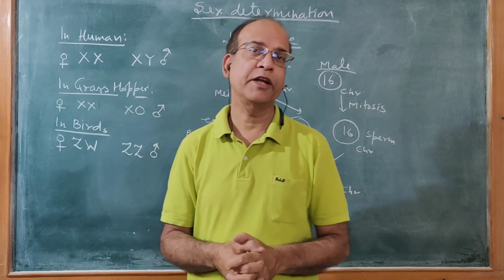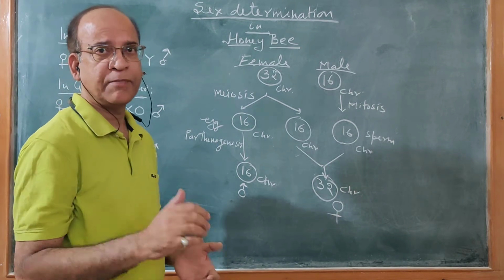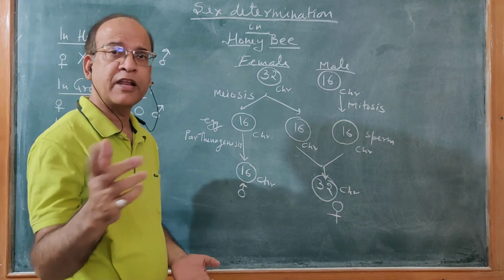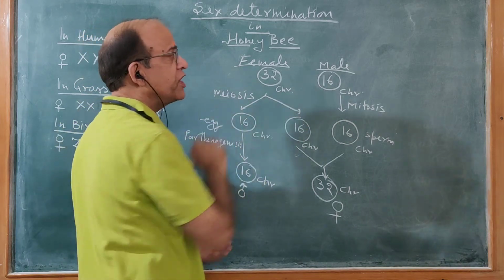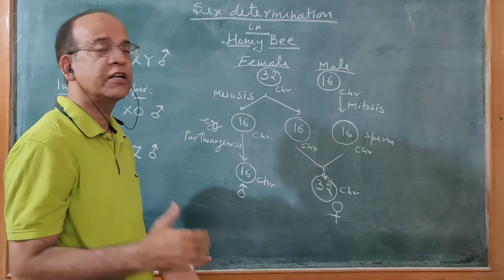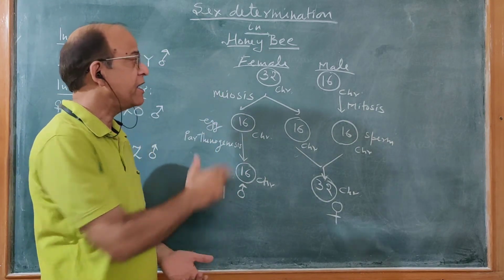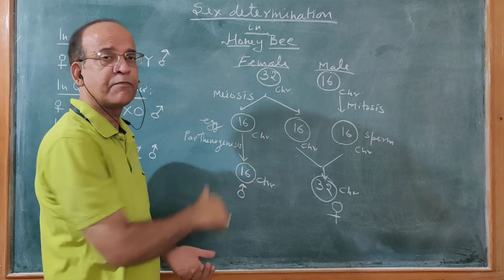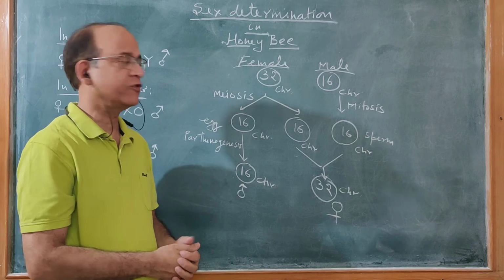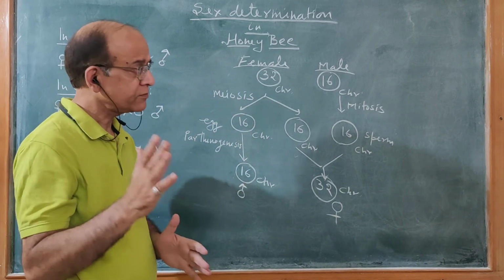Now see, how does it happen? A female is diploid. She has 32 chromosomes. Males are haploid. They have 16 chromosomes. At the time of gamete formation, at the time of egg formation, meiosis takes place in the female. And as a result of meiosis, eggs are produced. So naturally, eggs will have half the number of chromosomes. So eggs have 16 chromosomes.